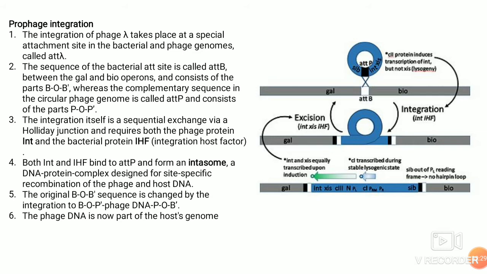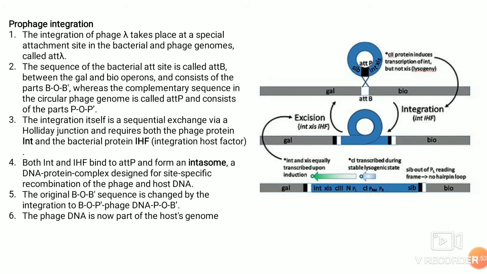The integration of the lambda phage takes place at a special attachment site in the bacterial and the phage genome called att lambda. The sequence of the bacterial att is called the attB site, and it is present between the gal and the bio operons, and consists of a sequence called BOB'.